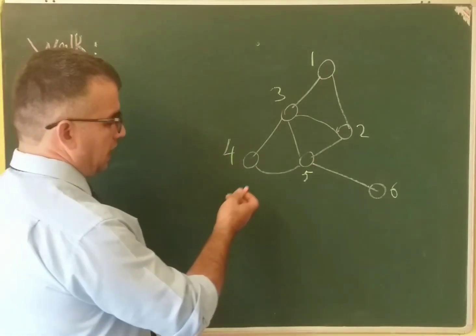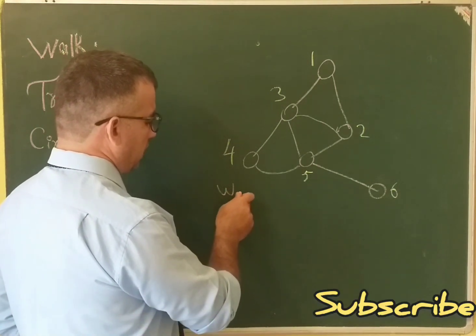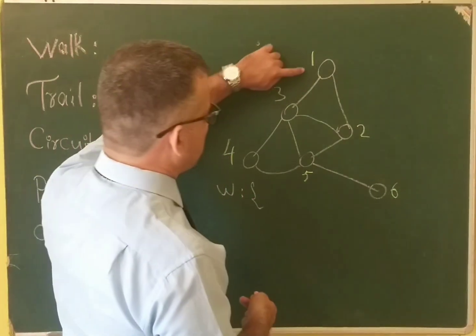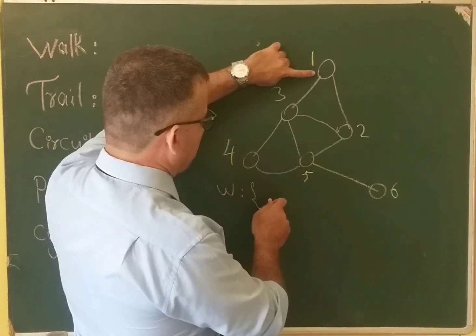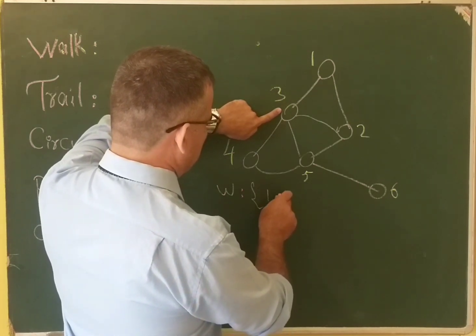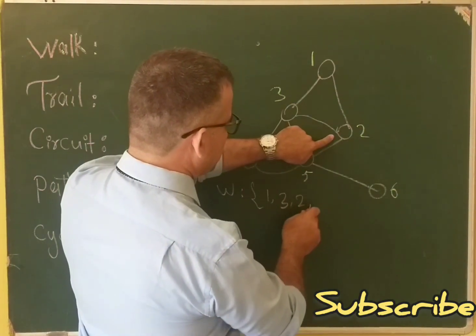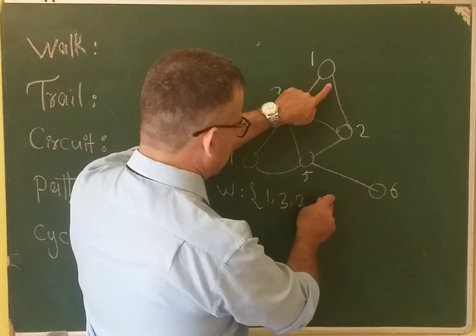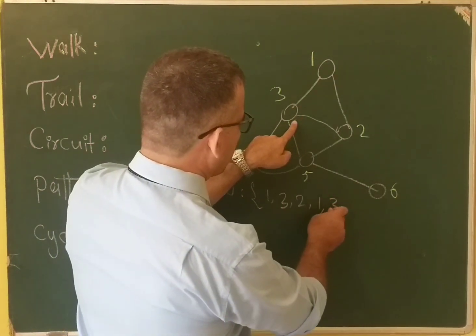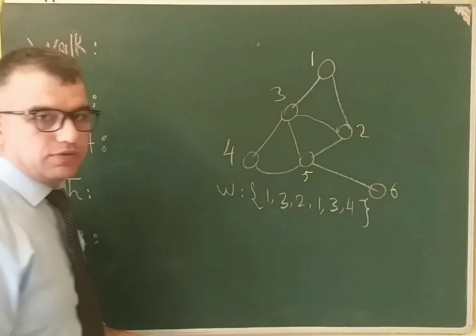For example, we denote the walk by W, and in this graph we can make a walk by starting at vertex 1, then I can go to vertex 2, then vertex 3, vertex 2, then I can come back to vertex 1, I can again come to vertex 3, vertex 4, like this. It is a walk in a graph.